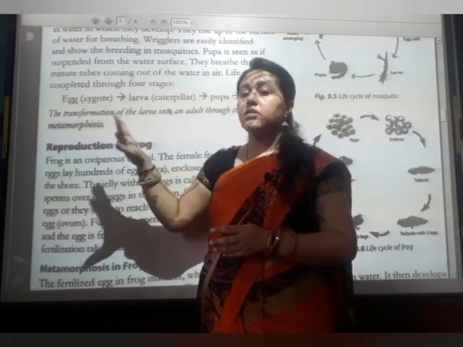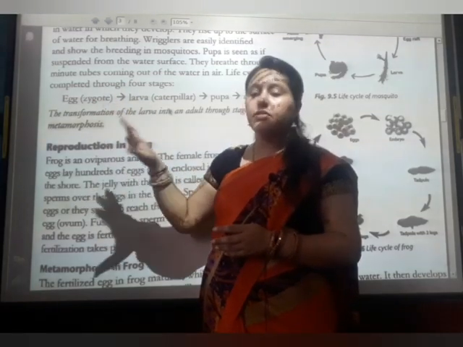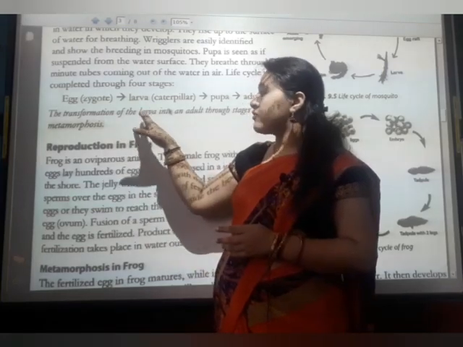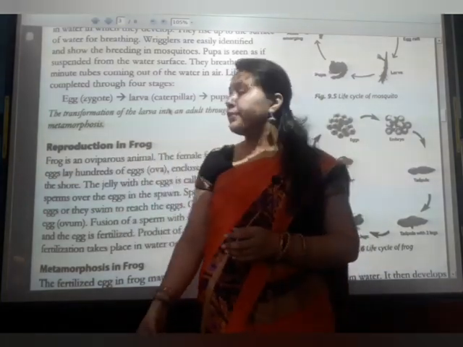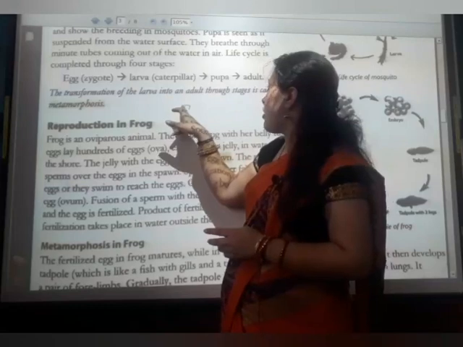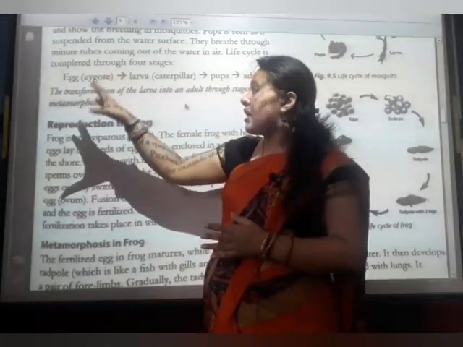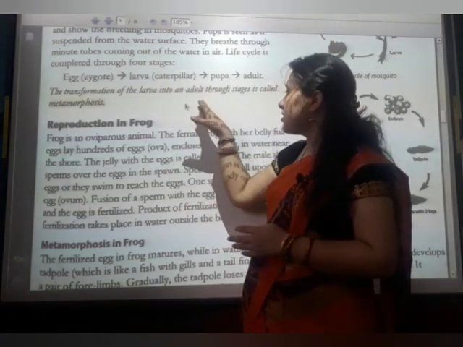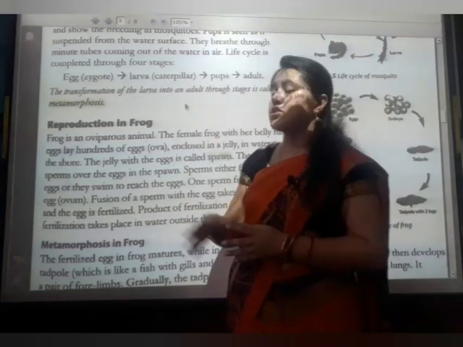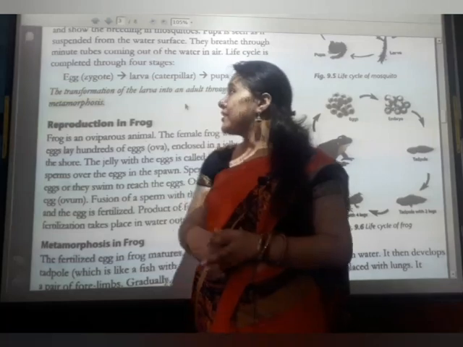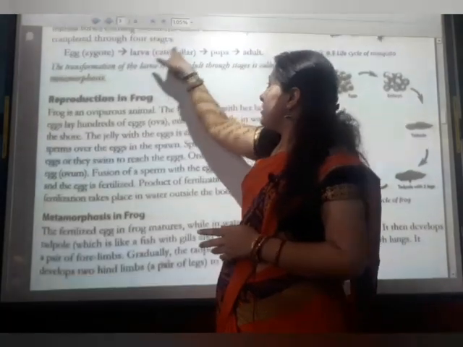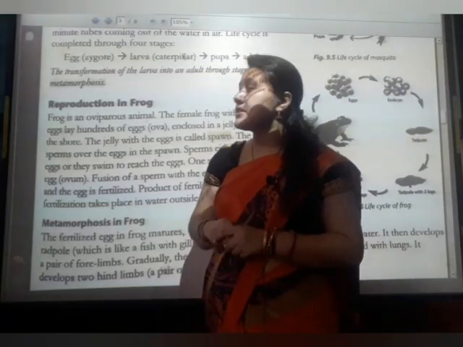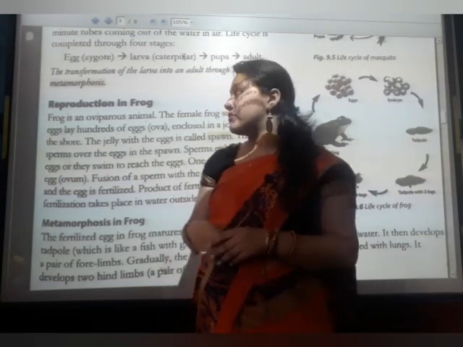First is the egg which the female produces, that is called the zygote. After that, the larva is formed, in the form of a caterpillar. Then the pupa is formed, then the adult. The transformation of the larva into the adult through stages is called metamorphosis. From larva till adult, this process is called metamorphosis.